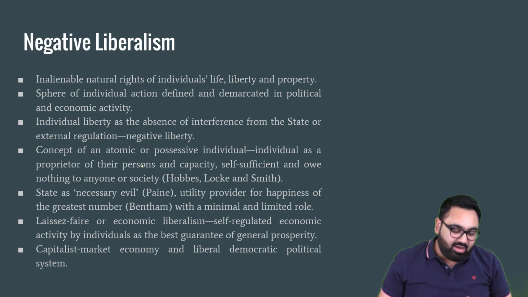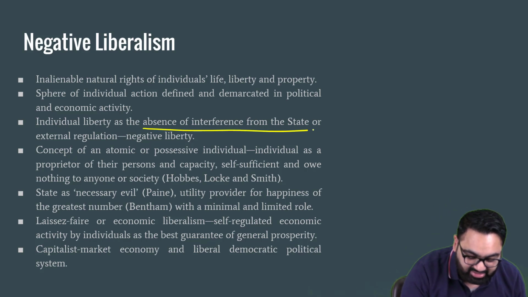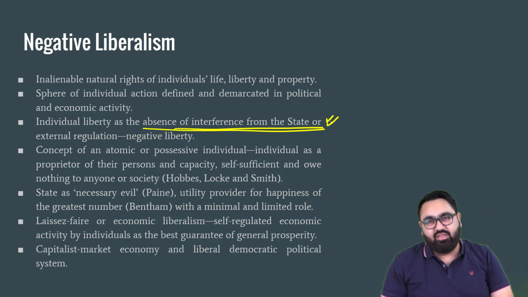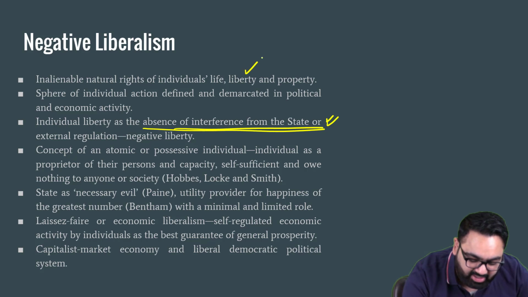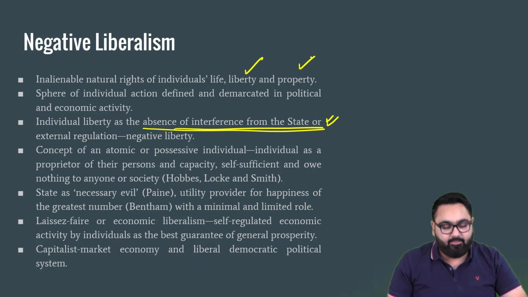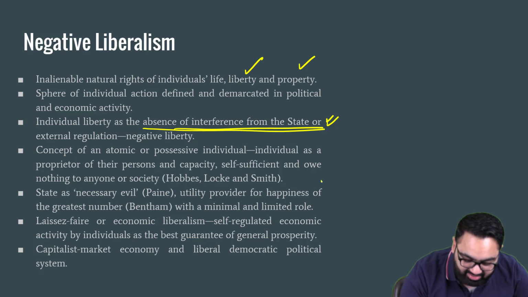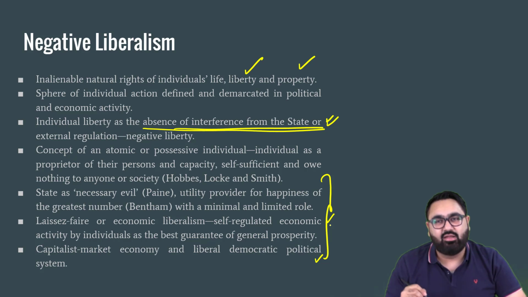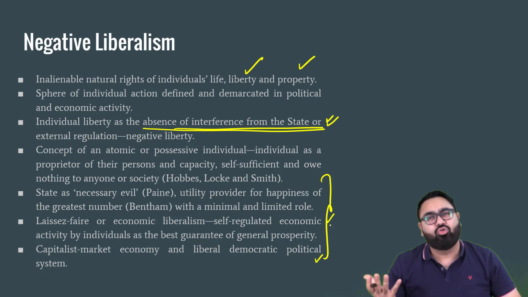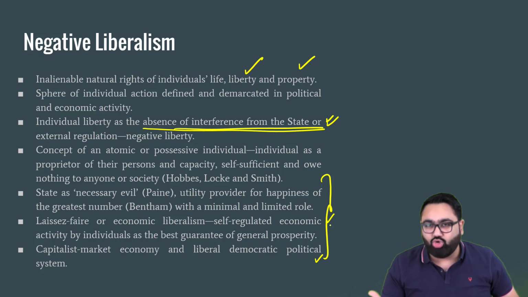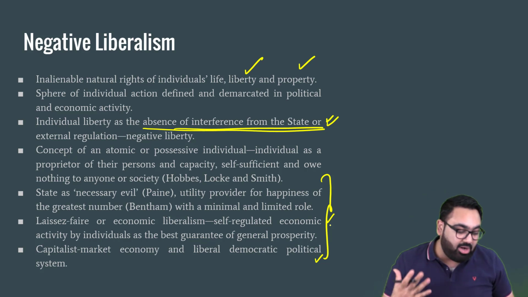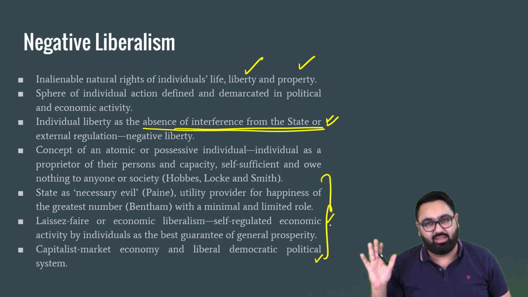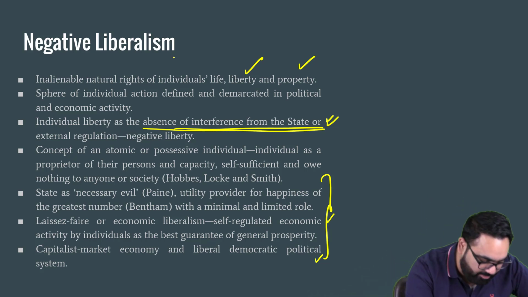There is a negative concept of liberalism, there is a positive concept of liberalism. Negative liberalism means government will have zero interference, no interference from the state. An individual should have complete rights to own property, complete rights to liberty. An individual should decide everything for himself to gain maximum happiness. You should be free to decide how much salary you want to pay to your worker. You should be free to decide if you want to work or not. If you are able to afford a living, you can. If you are not able to afford food or water, government will not do anything. That is called negative liberalism.